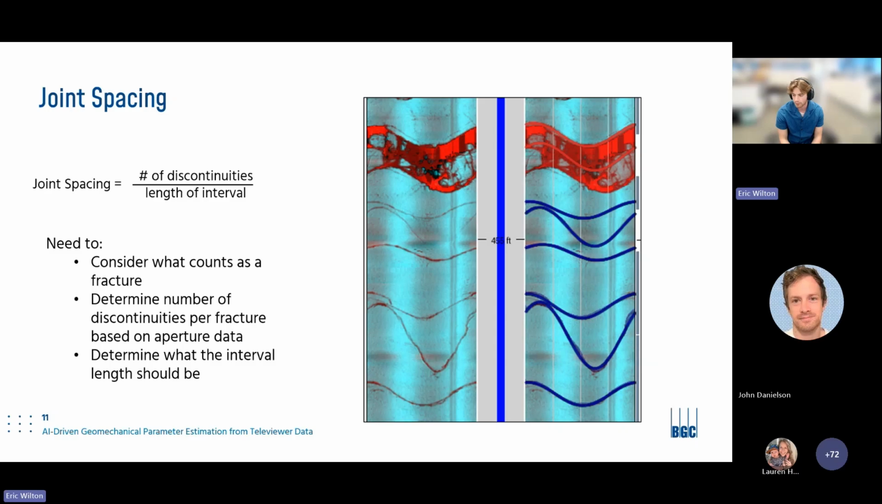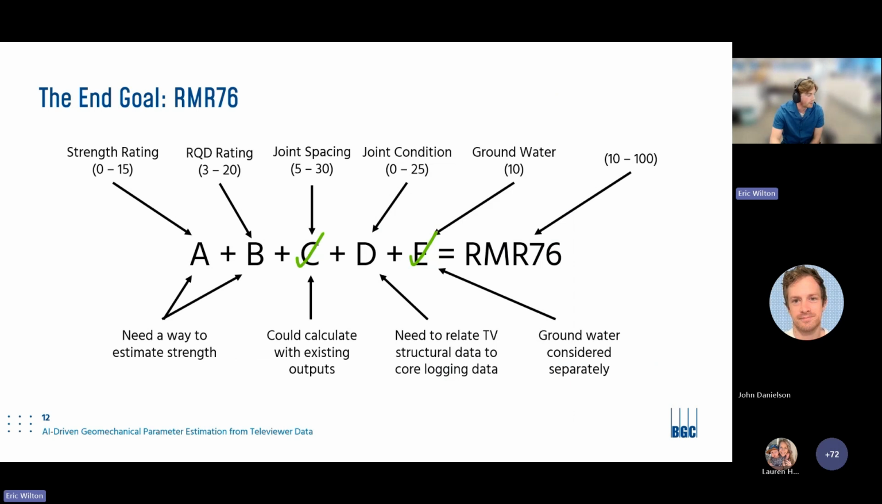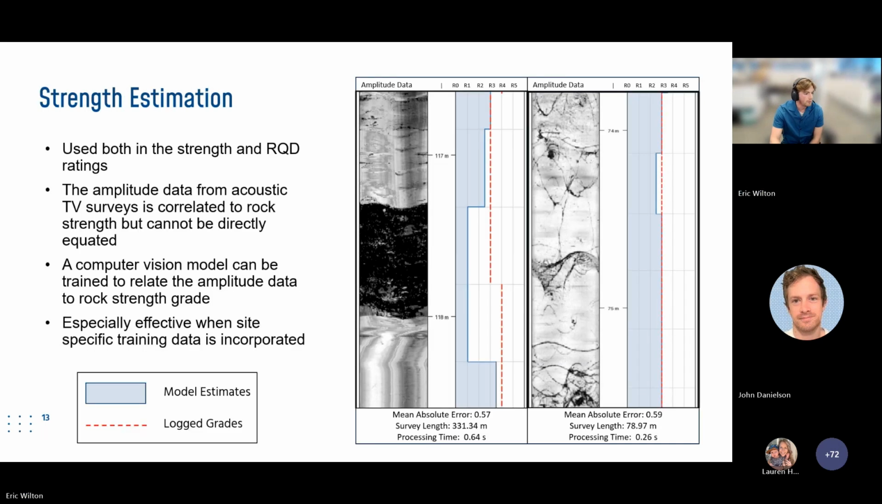And yeah, so we're able to calculate that already using all of the outputs from Structura. So we can kind of already check that one off. Now this, I'm actually quite excited about.